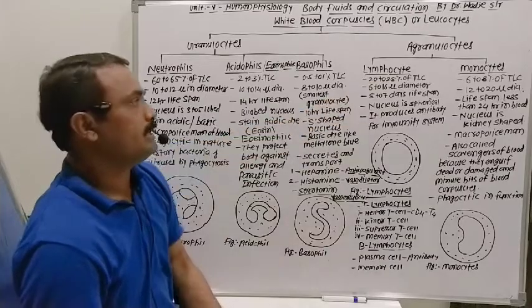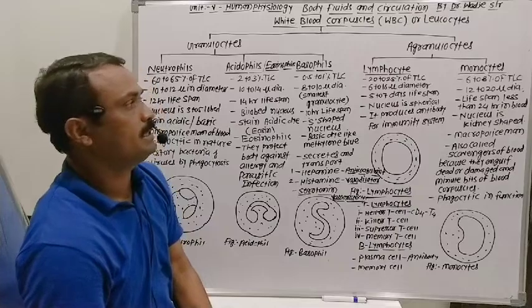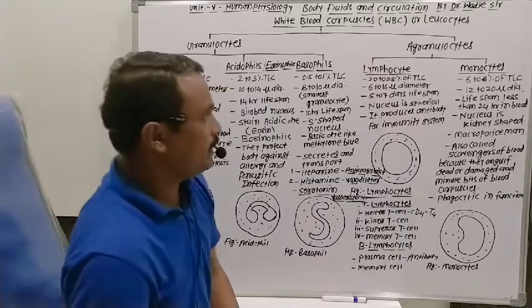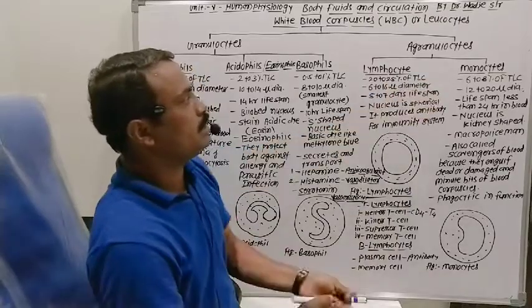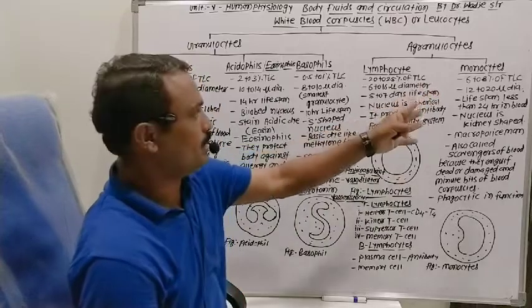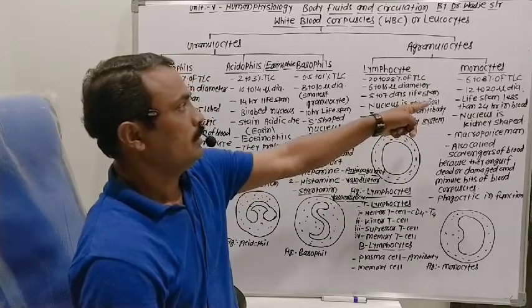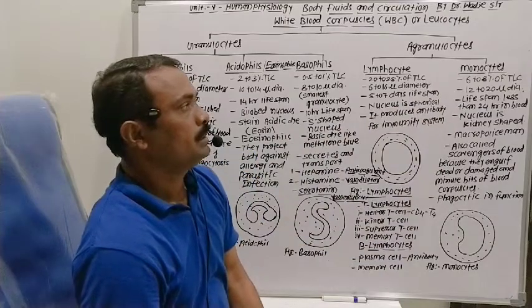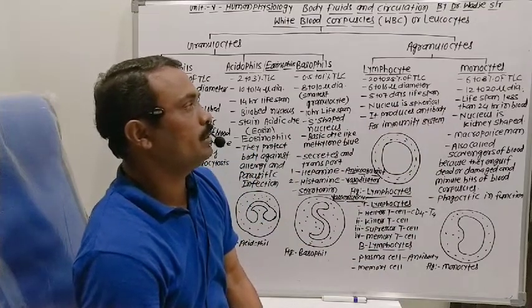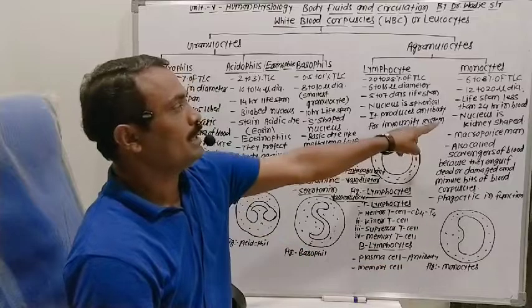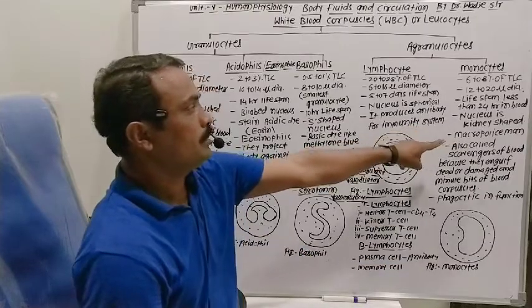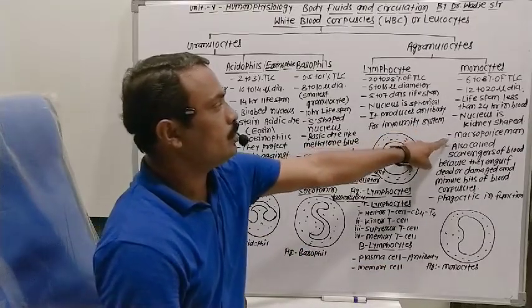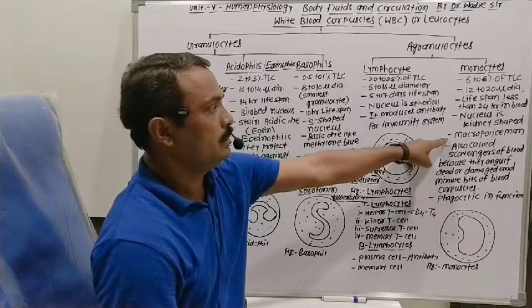Now the second type of leukocyte cells is the monocytes. They are about 6 to 8% of total leukocyte cells, having 12 to 20 micron in diameter. Lifespan is less than 24 hours in blood. The nucleus is kidney shaped. These are also called macropoliceman.